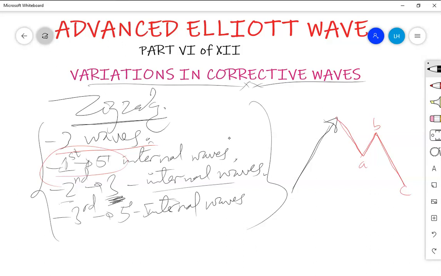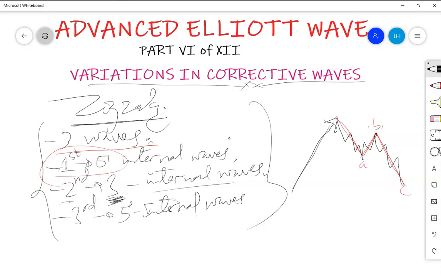Switching to a lower time frame, you'll find that the first wave has got 1, 2, 3, 4, 5. It gets completed. Then the second wave, which is wave B, has got A, B, C, 3 internal waves, and the final C wave has got 5 also, like the first. So it has got 1, 2, 3, 4, 5 to the downside.